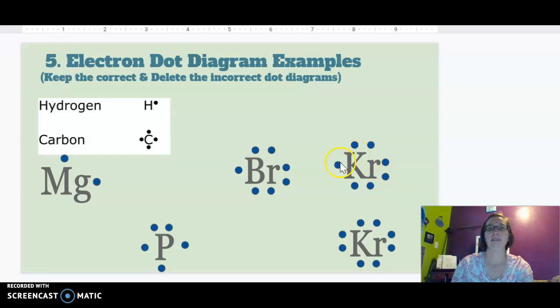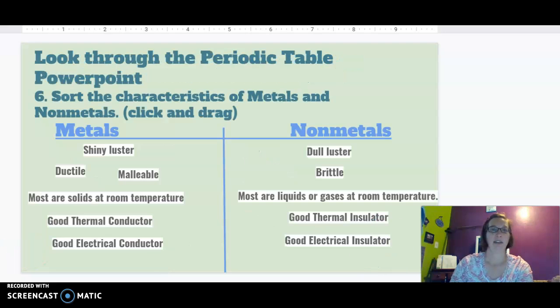And our last example was krypton, which is in that 8th column. It does have 8 valence electrons. So the lower one was our correct dot diagram there.